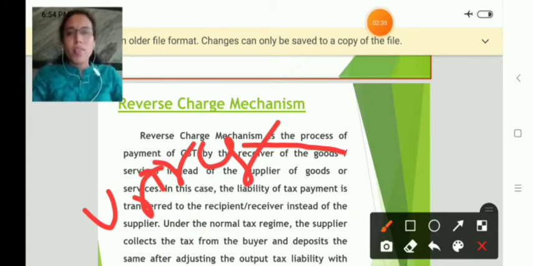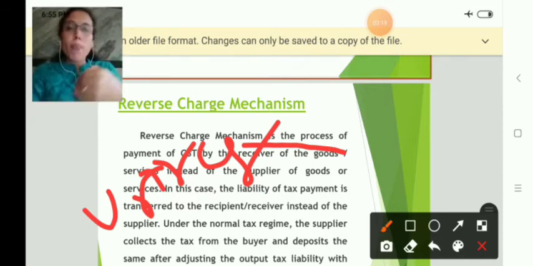If an unregistered dealer supplies goods to any other receiver of the goods, in such cases, the unregistered dealer cannot collect the tax. He cannot levy the tax. In such cases, the tax will be levied by the recipient of goods. This holds good in the case of supply of agricultural products. For example, a shopkeeper purchases some agricultural products from a local agriculturist. So agriculturists usually will not be registered. But these agriculturists will supply the goods to the shopkeeper.